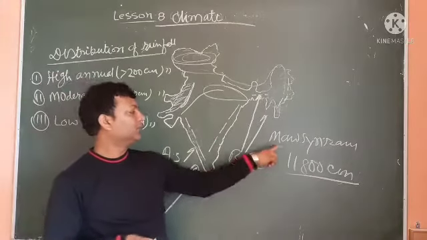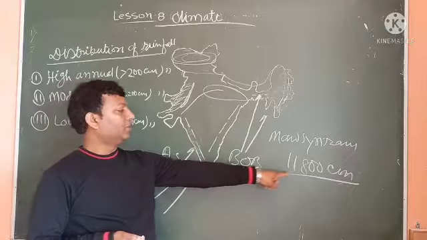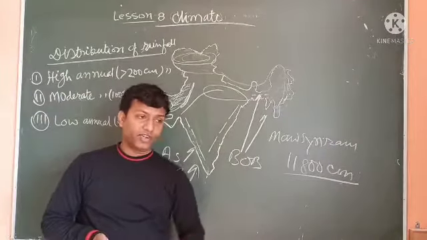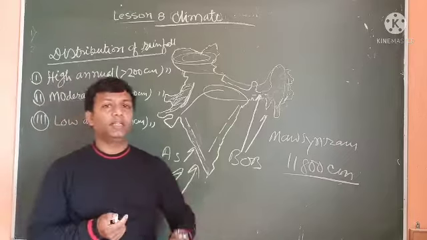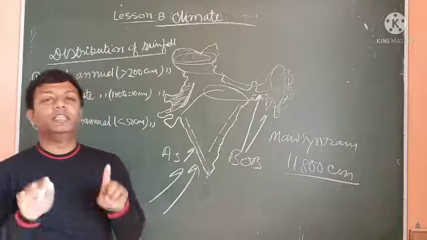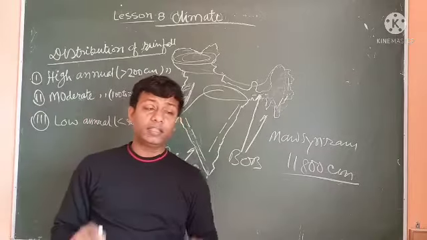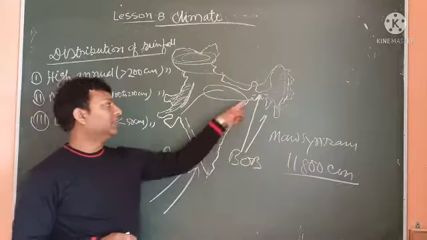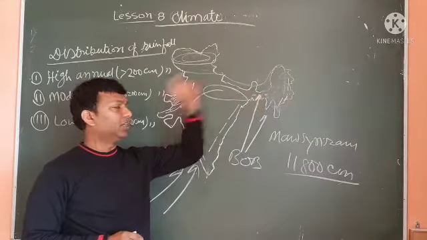That's why it receives 11,800 centimeter of rainfall. But Shillong, on the contrary, is the opposite part of this hill, that means the leeward side of the hill. That's why Mausiram receives heavier rainfall than Shillong.